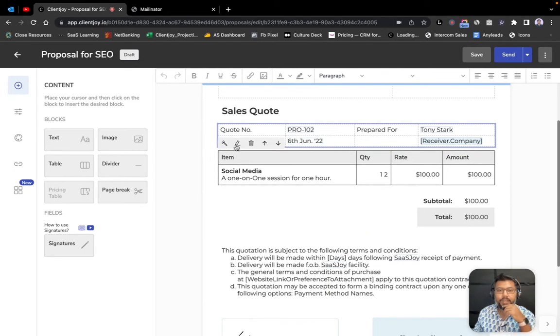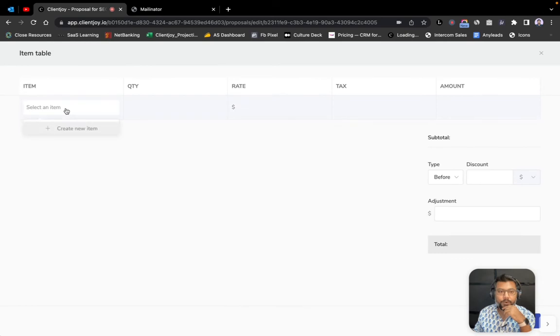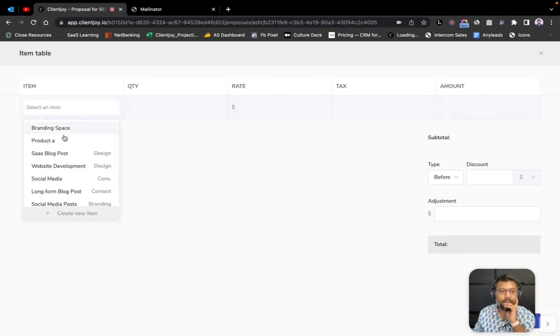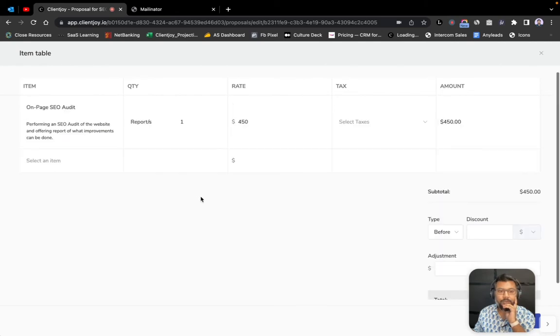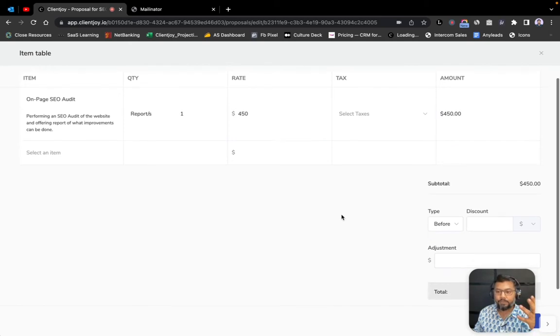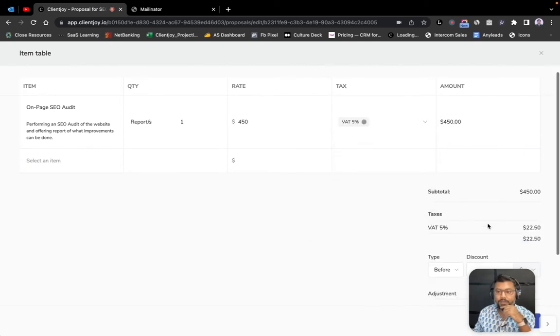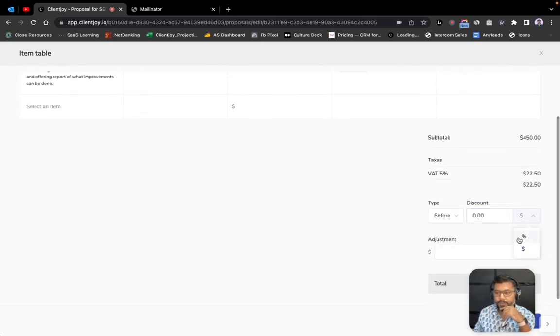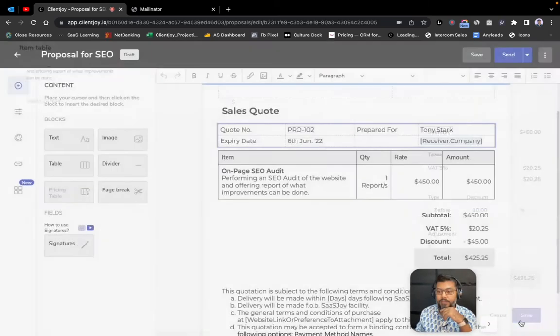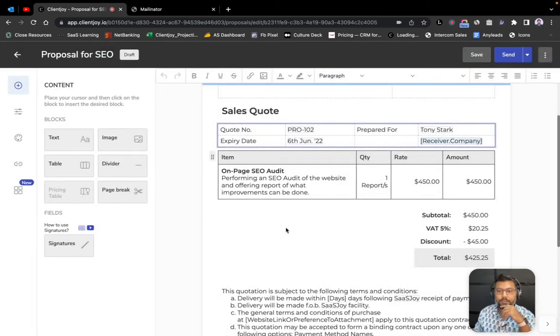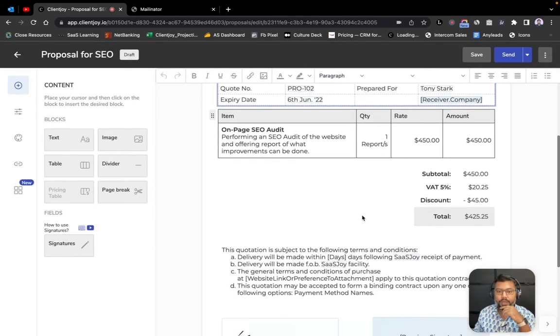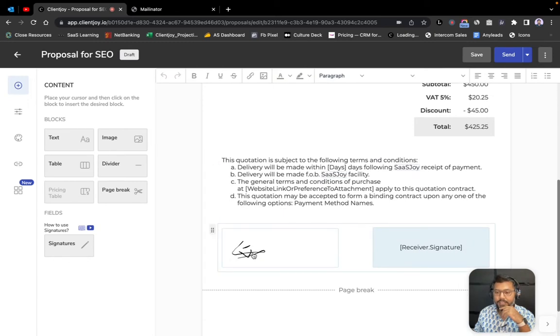I can also go in and add things into my proposal from the item table, right? And this item table is already populated. And so I just say, he's looking for an on-page SEO audit, which is one report for $450. Again, I can do all of this in multiple currencies and multiple tax rates. And so let's say I'm going to apply a 5% VAT on top of it. And then I'm also going to offer a 10% discount as an example. And I'll hit save. As soon as I hit save, it adds the item table onto my proposal right over here.